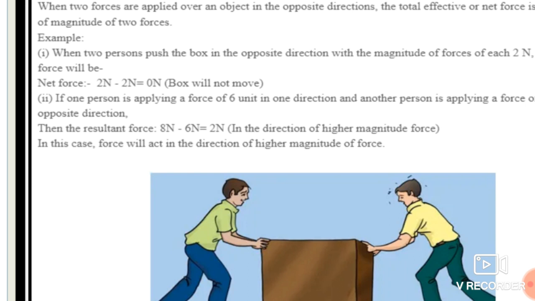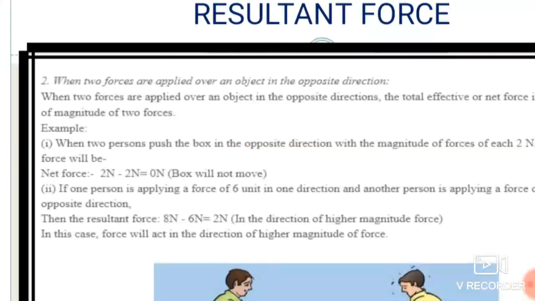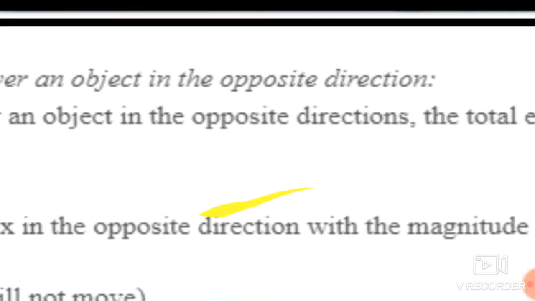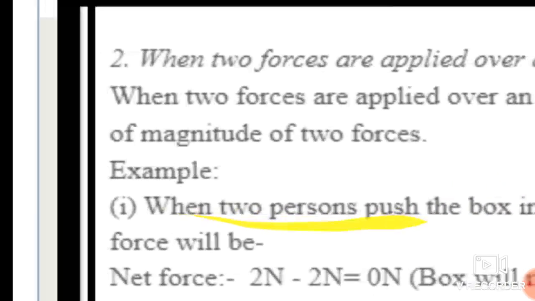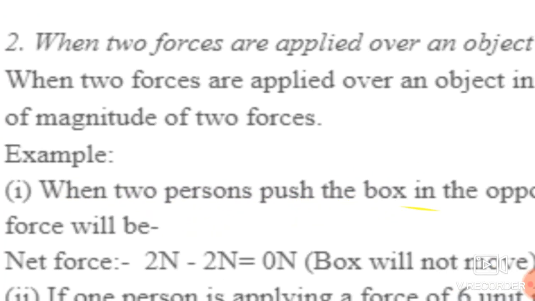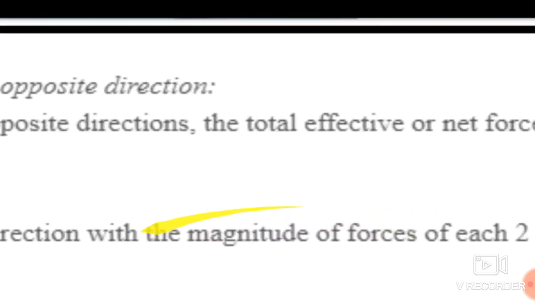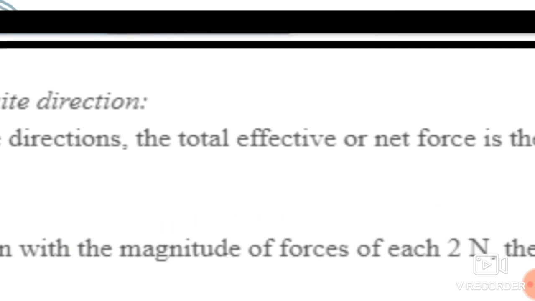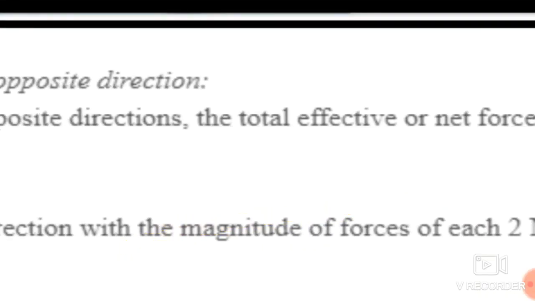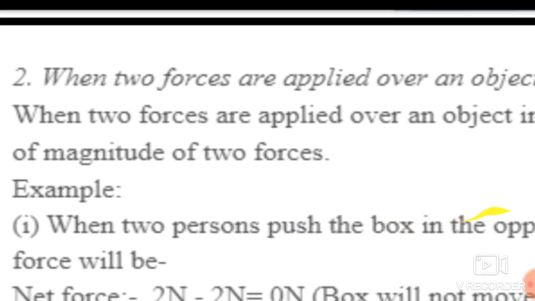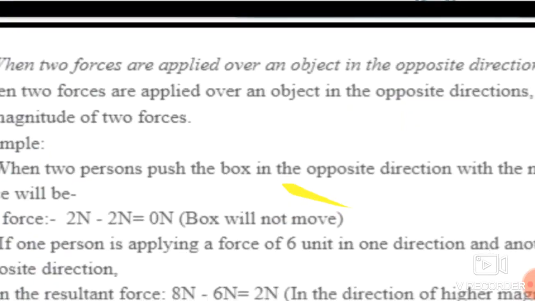So what will happen whenever the forces are applied in the opposite direction? See students, when two forces are applied over an object in opposite directions, the total effective or net force is the difference of the magnitudes of the two forces.